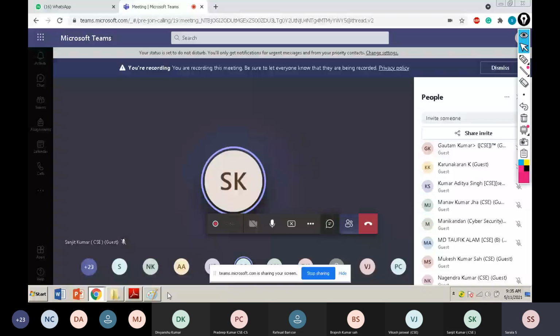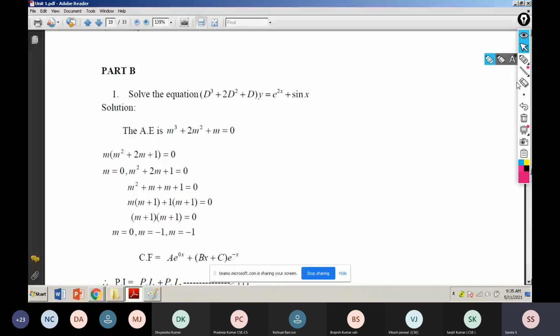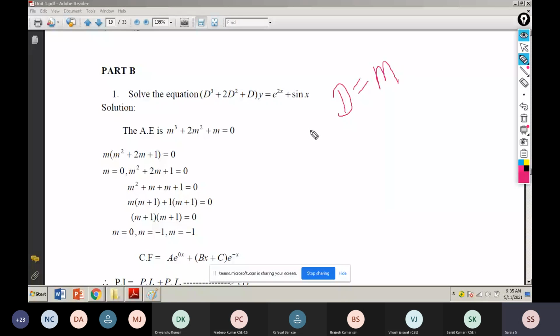Tell the auxiliary equation of this equation. For the auxiliary equation, I substitute D equal to M. Students, be active in class. If you are doing like that, how can I take class? See, D is equal to M. Tell the auxiliary equation.